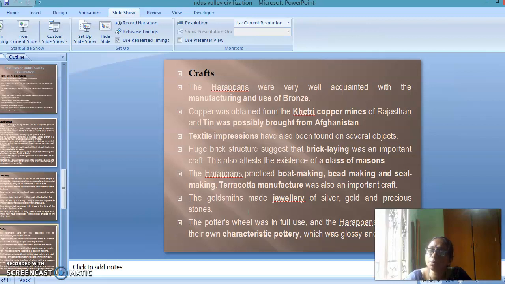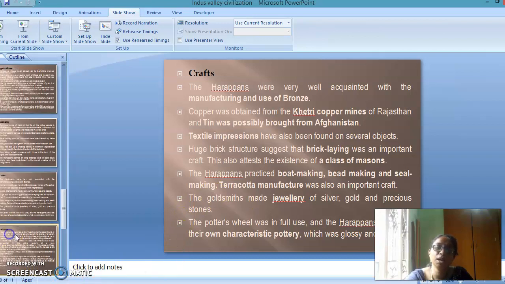The terracotta manufacture was also an important craft. The goldsmith made jewelry of silver, gold, and precious stones. The pottery wheel was in full use. The Harappans produced their own characteristic pottery, which was glossy and shining.